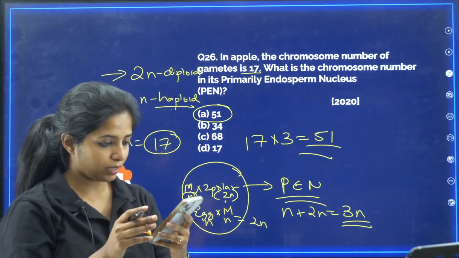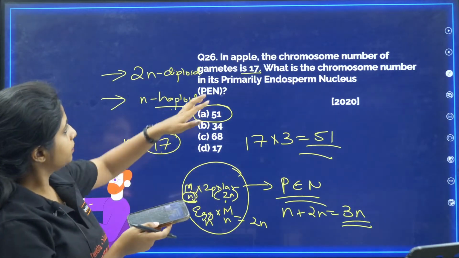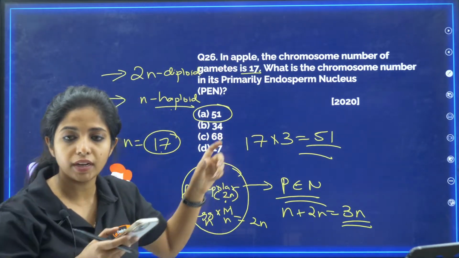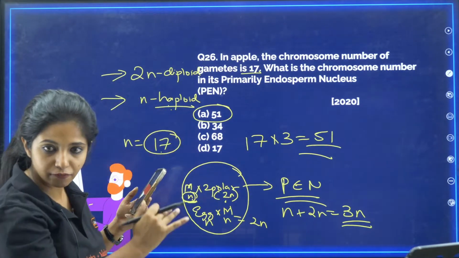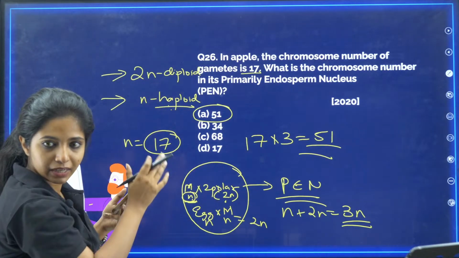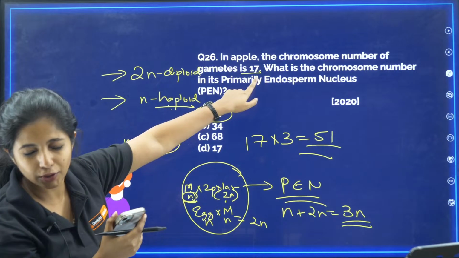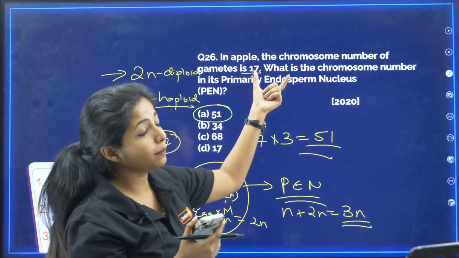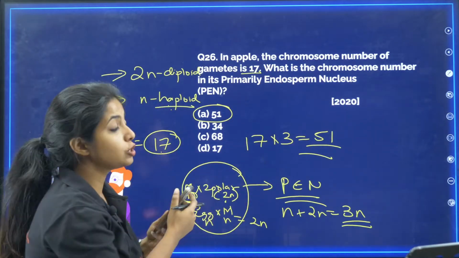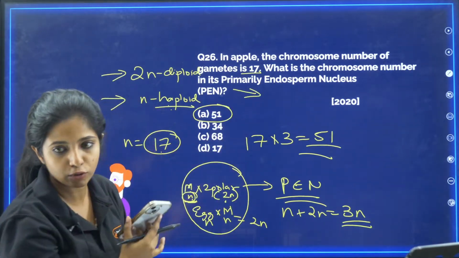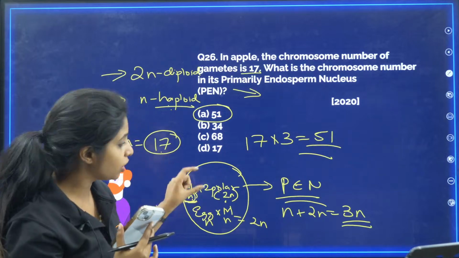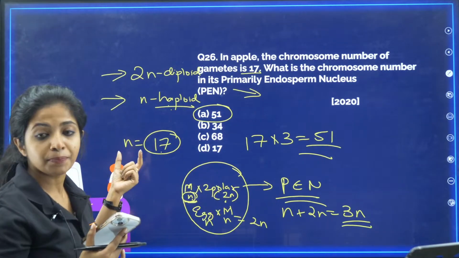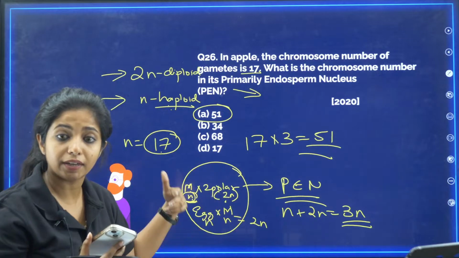Okay, I'll repeat it. Listen to me carefully. In apple, the gamete will always have haploid, half the number of chromosomes than the normal cells. So the chromosome number in the gamete is given, that is 17. Now you are asked about the primary endosperm nucleus. First of all, we should know the ploidy of the primary endosperm nucleus. How is it formed? When two polar nuclei and the male gamete come together, that is how it's formed.